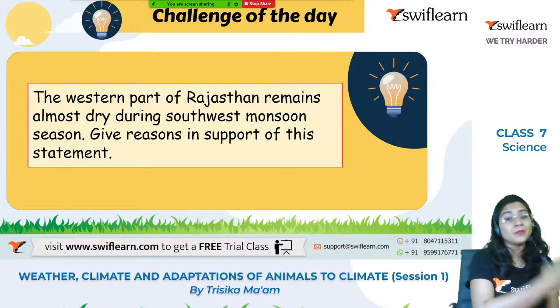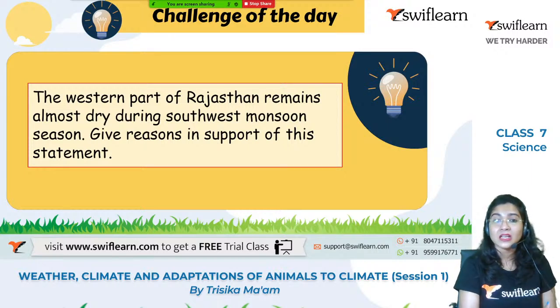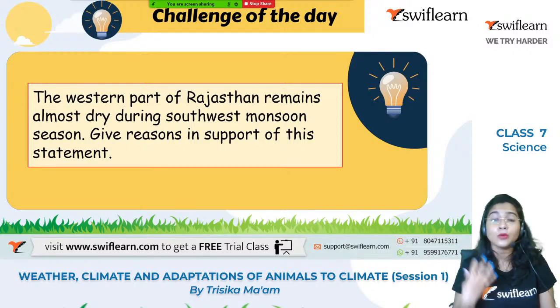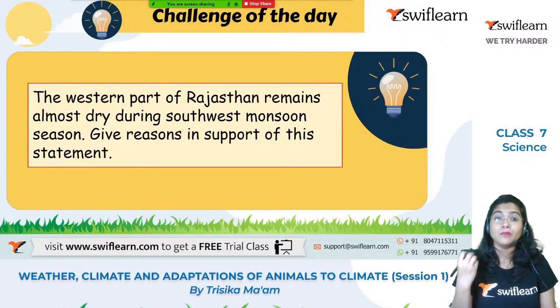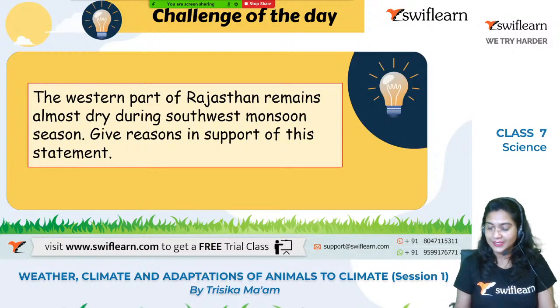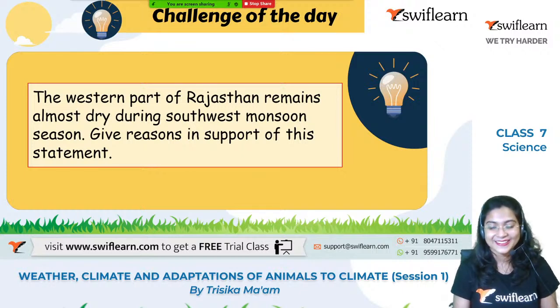So when it comes to the western part of Rajasthan, there is no more water vapor or moisture present in the air. And that is why mostly the Thar desert, we already know that it is totally a desert region in the western part of Rajasthan. Okay, got the idea? Yes.